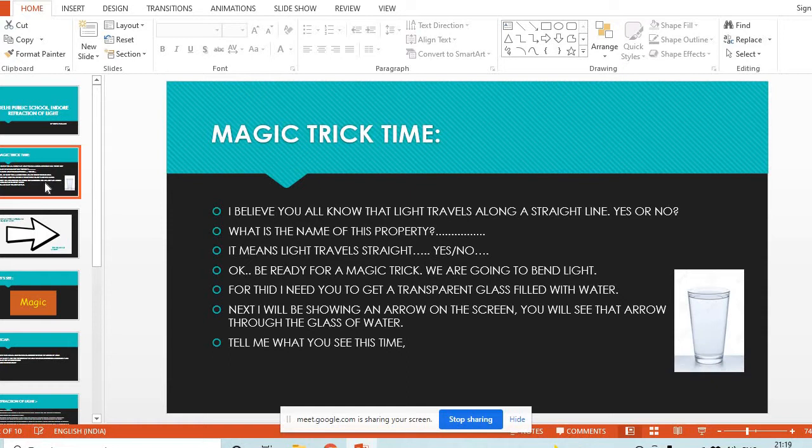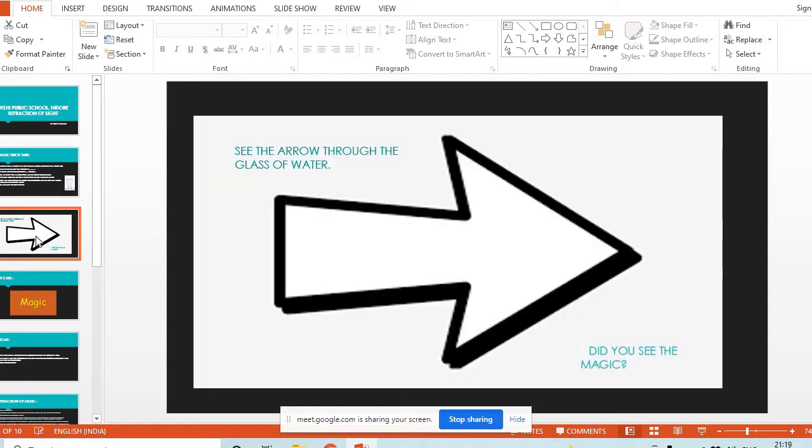Have you brought the glass? Yes, ma'am. Very good. Now next I'll be showing you an arrow on the screen. I'm waiting for you, and I want you all to see that arrow through the glass filled with water. After that you will tell me what you see. So here comes an arrow on the screen. See this arrow through the glass of water, and what do you see? You will tell me.